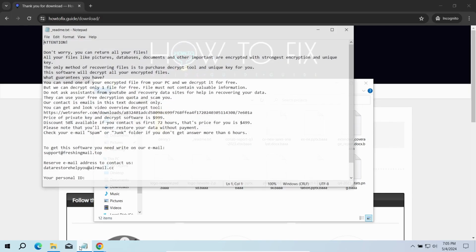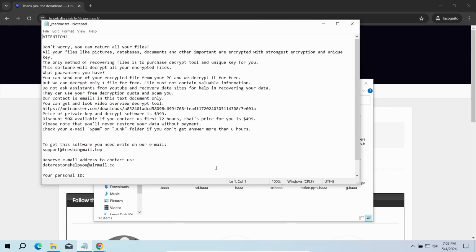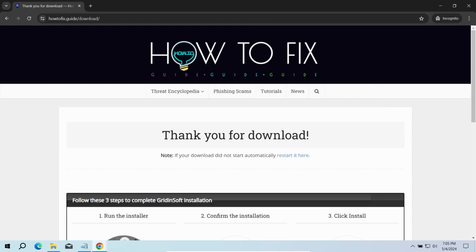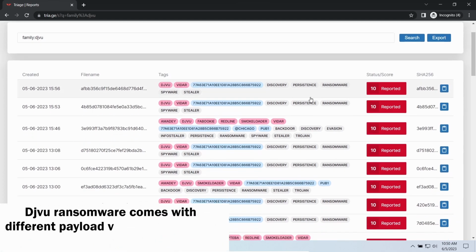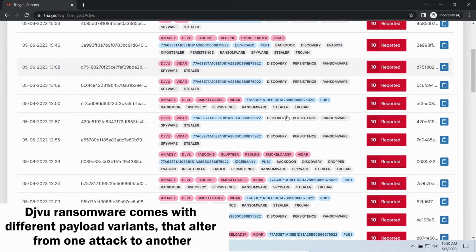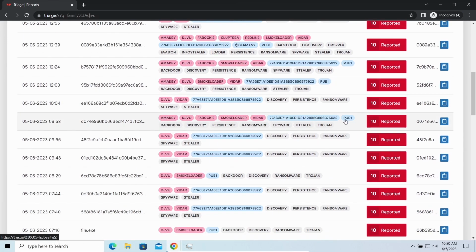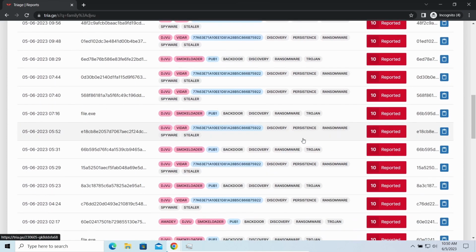The most obvious sign of the attack is the presence of a ransom note titled readme.txt, and the B3A extensions all over the place. So, first of all, you should remove it as quickly as possible. It carries several other viruses which extend their damage with every minute of being active. To have a better understanding of what you are dealing with, let me tell you some details regarding this ransomware.